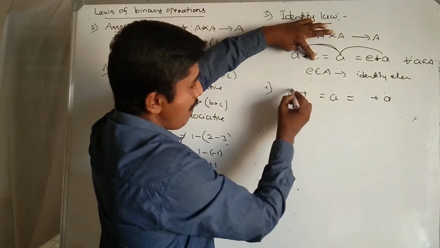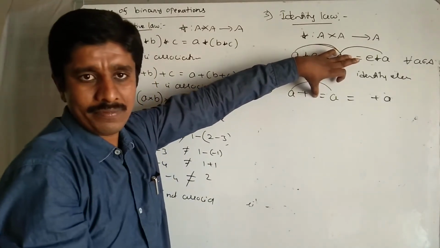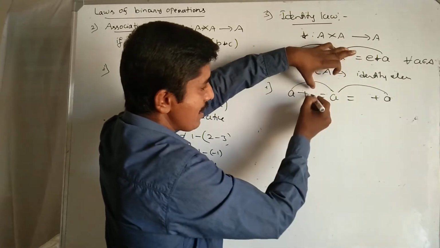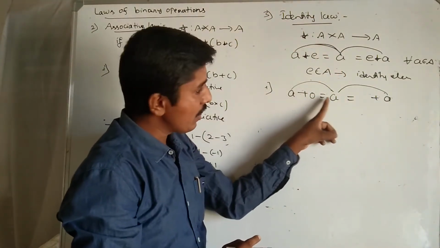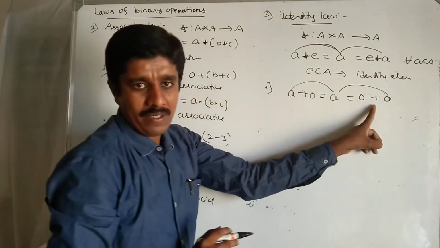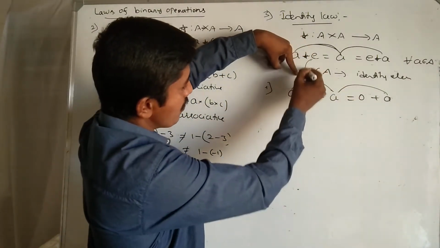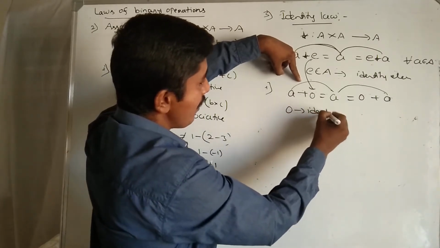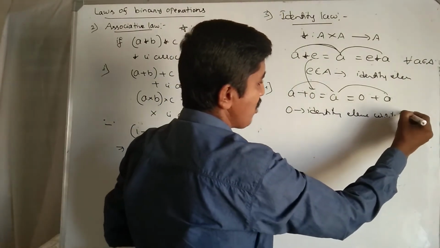This means which element added to A gives the same element A itself? Which element added to A gives A itself? It means 0. Any element added with 0 equals the element itself. Therefore E equals 0, and 0 is called the identity element with respect to addition.